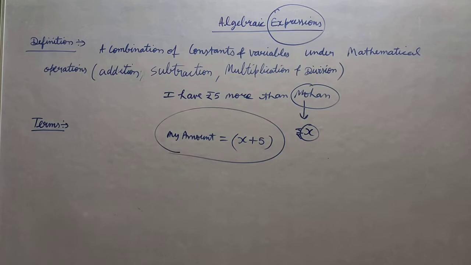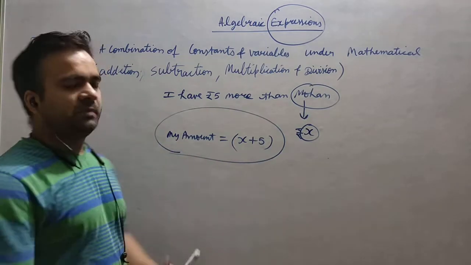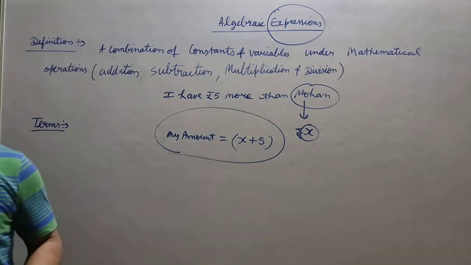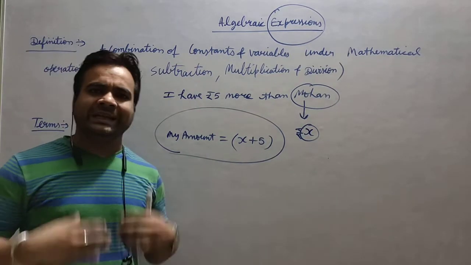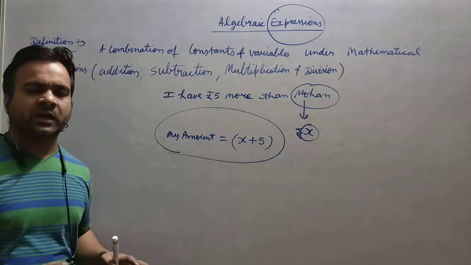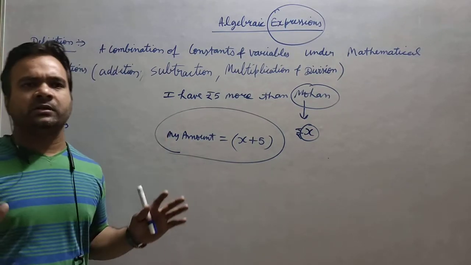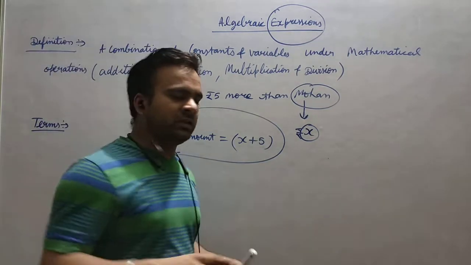Nowadays we are dealing with algebra, and algebra has a vast area. It's a big platform, and I can tell you that in mathematics we are dealing only with algebra, and algebra is 100% of mathematics. Everything is algebra. Why am I saying everything is algebra?